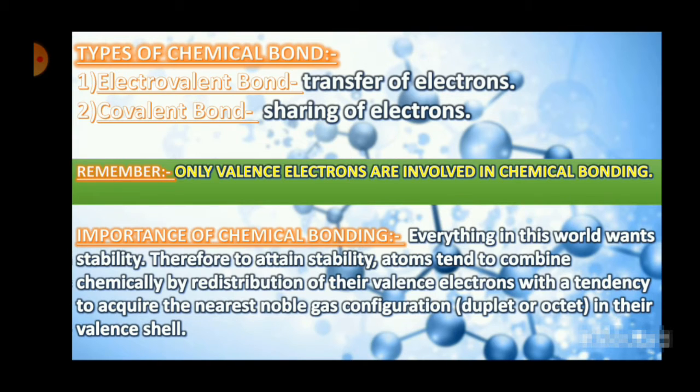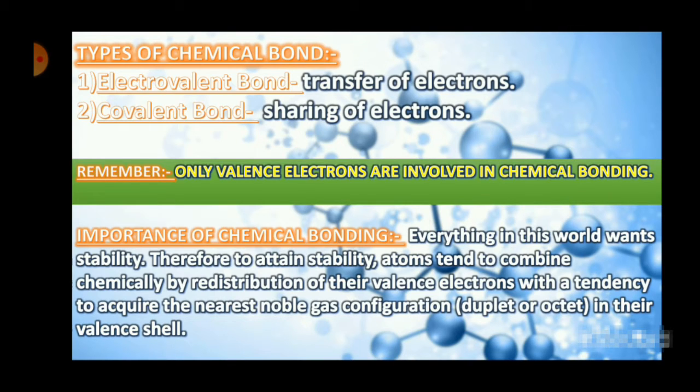For example, let's talk about the electrovalent bond. I'm giving you a simple example, not regarding atoms or molecules. For example, you don't have a scale, and in the exam hall you tell the person sitting next to you, I forgot to get my scale, give me your scale when I need it. So you are sharing the scale because of the exam, because you forgot to bring the scale. Sorry, this is the covalent bond, in which you're sharing the thing. In a covalent bond, the electrons are getting shared.